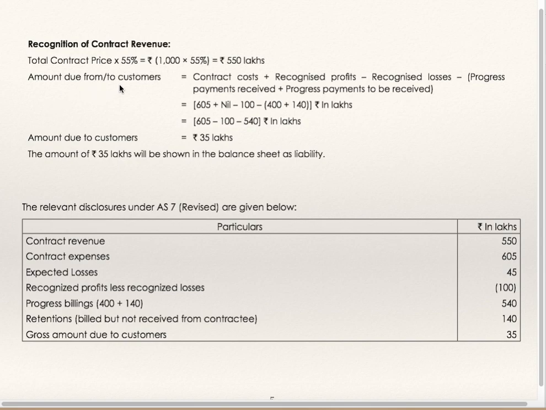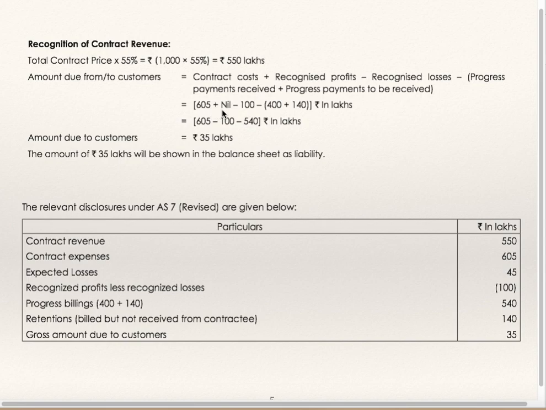Amount due from or due to customers: contract cost plus recognized profit minus recognized loss minus progress payment received minus progress payment to be received. If it is positive, then it is amount due from customer. If it is negative, then it is amount due to customer. 605 is contract cost.